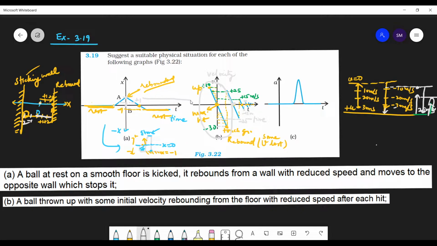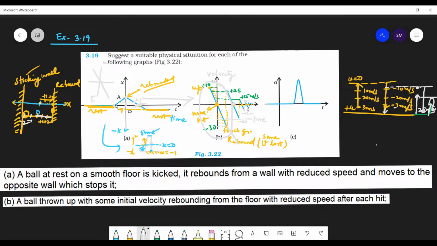And this graph is same up to this point. Because in this figure, here this will be more, because your velocity here is equal to the initial velocity in the negative direction, but here again you are traveling some more distance, so velocity will be more. So that's the difference between these graphs. If you want to draw the velocity time graph of this figure, the figure will be like this.